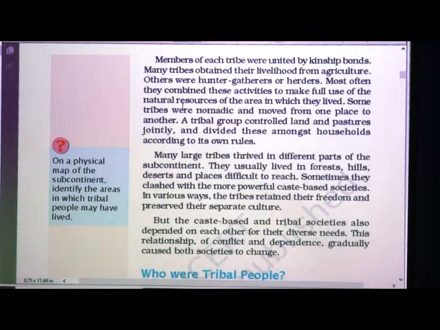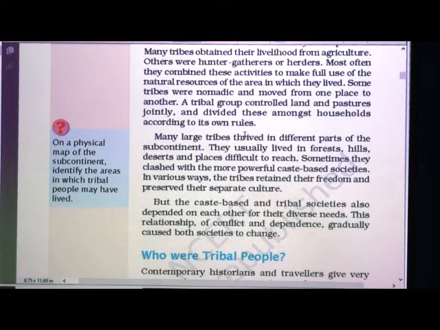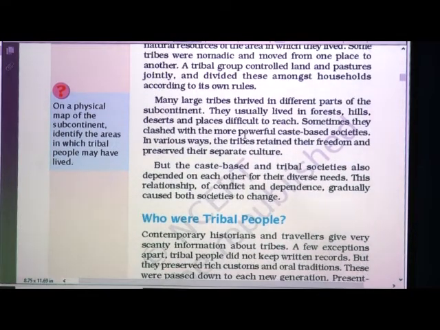Now some tribes were nomadic also. What is nomadic? They move from one place to another. A tribal group controlled land and pastures jointly and they divided these amongst households, means amongst themselves, according to their own rules.